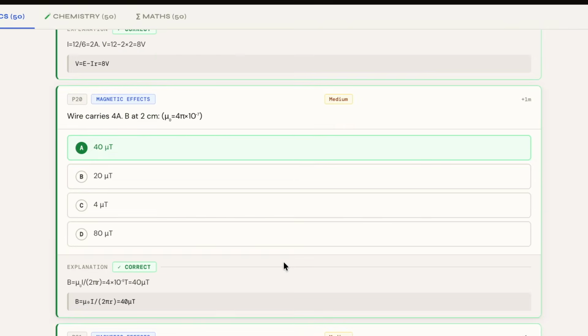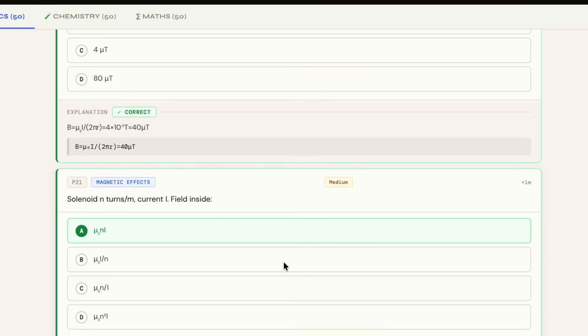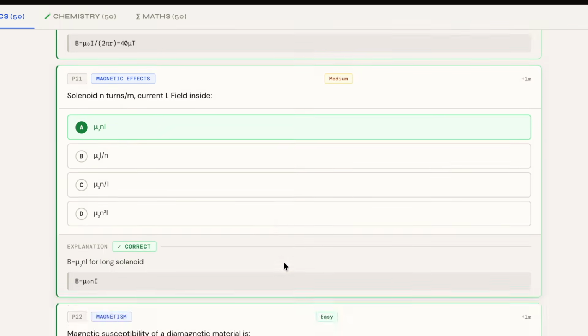Next, as we move ahead, you can see the 20th question on the screen, and the correct answer for the same is A, and the question belongs to magnetic effect. For the 21st question, the correct answer is A, and the question belongs to magnetic effect, and the overall difficulty level is medium, which can be checked on the screen.